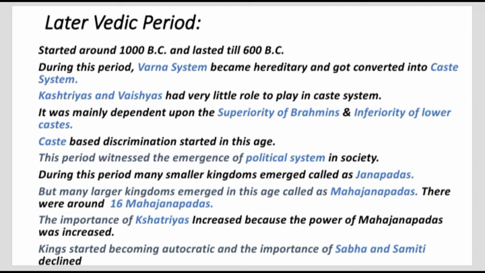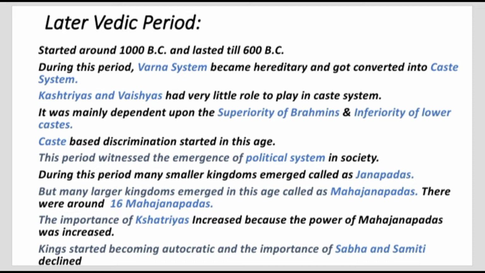But also, many larger kingdoms emerged in this age, which are called the Mahajanapadas. There were around 16 Mahajanapadas in total. The importance of Kshatriyas and the power of Mahajanapadas increased during this period. Kings started becoming autocrats as the importance of Sabha and Samiti declined. But the importance of Brahmanas continued as they guided the kings to rule their kingdoms.